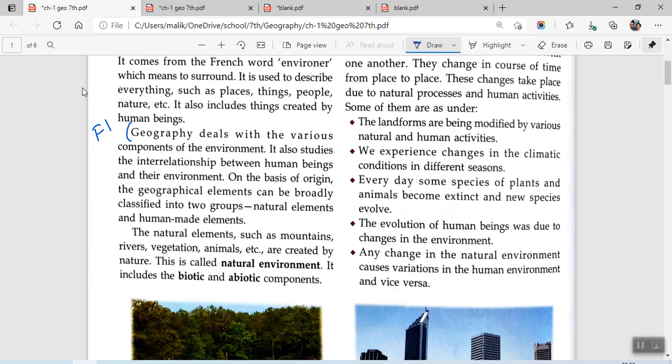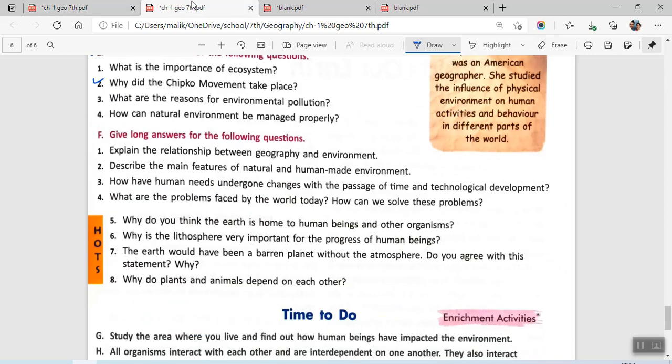It also studies the interrelationship between them. Geographical elements can be broadly divided into natural elements and human-made elements. You will be writing till this point only, because we are not interested in the division and everything. It says how geography is related to environment. Geography is a branch which studies various dimensions of environment. So that is the relationship between these two.